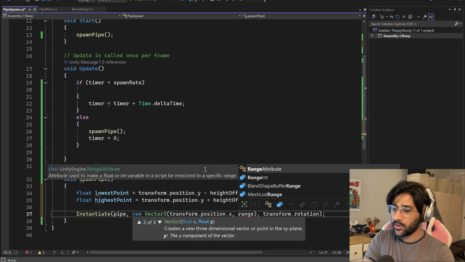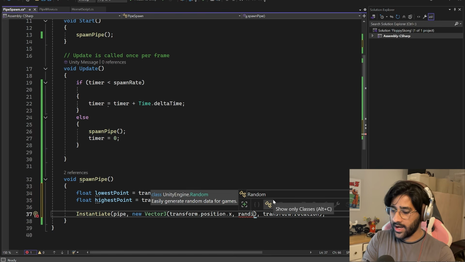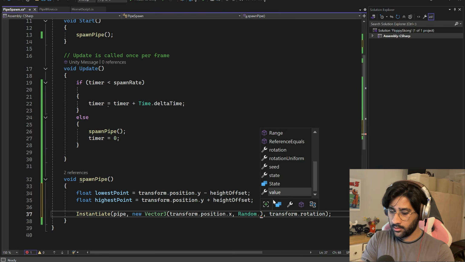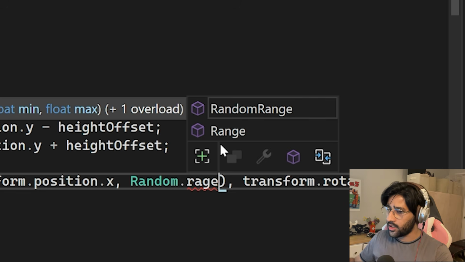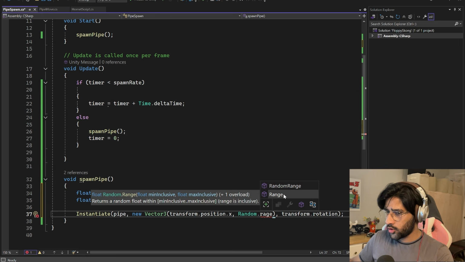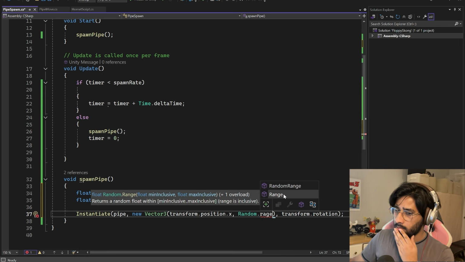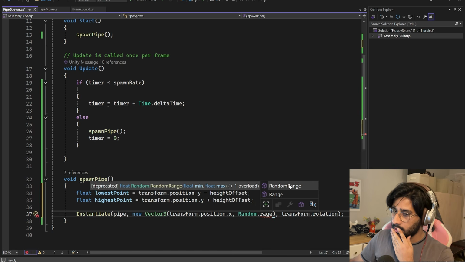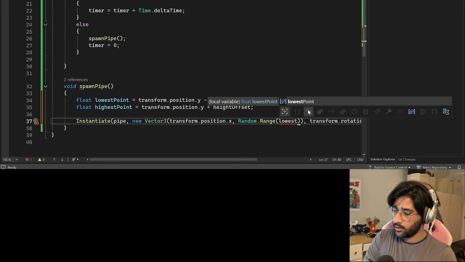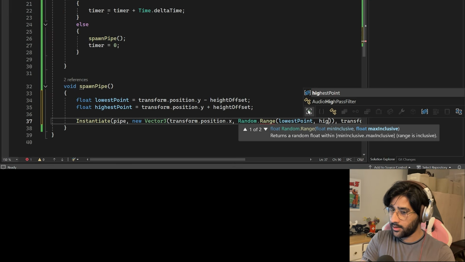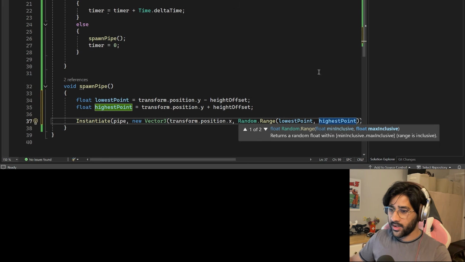So apparently there's a range function here. It's called random. So we'll do Random dot, and we'll give it a range. Range or random range? What's the difference? I'm not sure. Returns a random float within the minimum and maximum. Range is inclusive. And what's this? I don't know what that is. I think this is the one I need. And the range we're gonna give it obviously is the lowest point and the highest point. Right? That makes sense in my head.